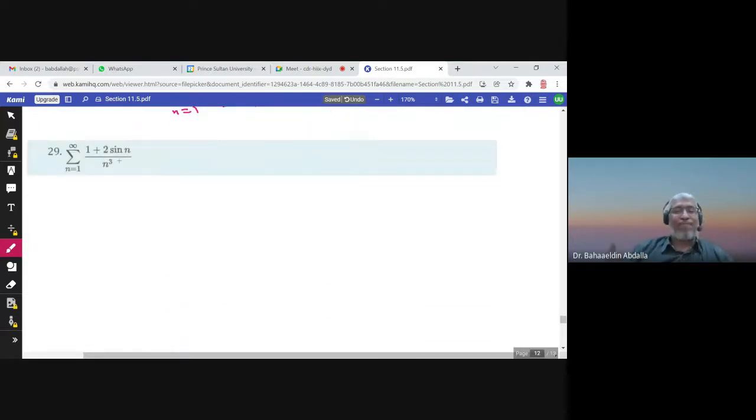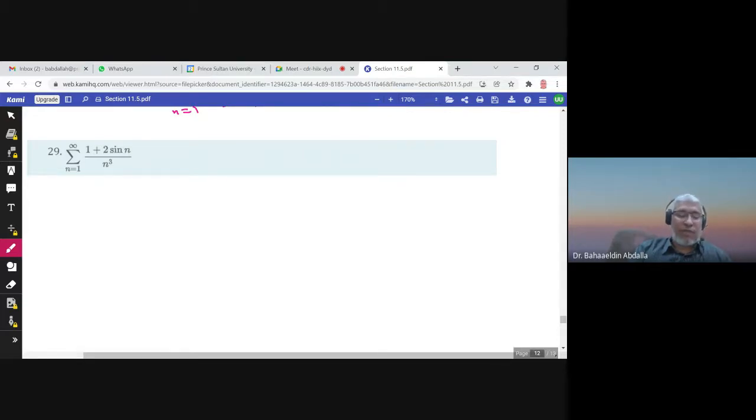All right. First you have to think of the series: are the terms positive or not positive? If you put sine n, 1, okay, you will find that sine n is sometimes positive and sometimes negative.